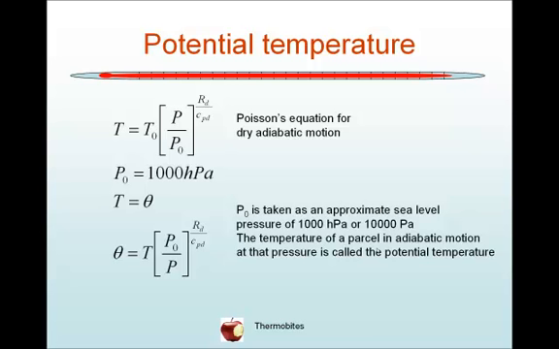If we let P naught equal 1000 hectopascals, we can define the temperature as the potential temperature, theta, so that we can write theta equals T multiplied by P naught on P, where P naught is 1000 hectopascals, to the power of R_D on C_PD. P naught of 1000 hectopascals is taken as an approximate mean sea level pressure. So what this means is that if a parcel undergoes dry adiabatic motion with no phase changes, then theta is a conserved parameter. It is the temperature that a parcel has the potential to reach if it moves up or down to 1000 hectopascals.